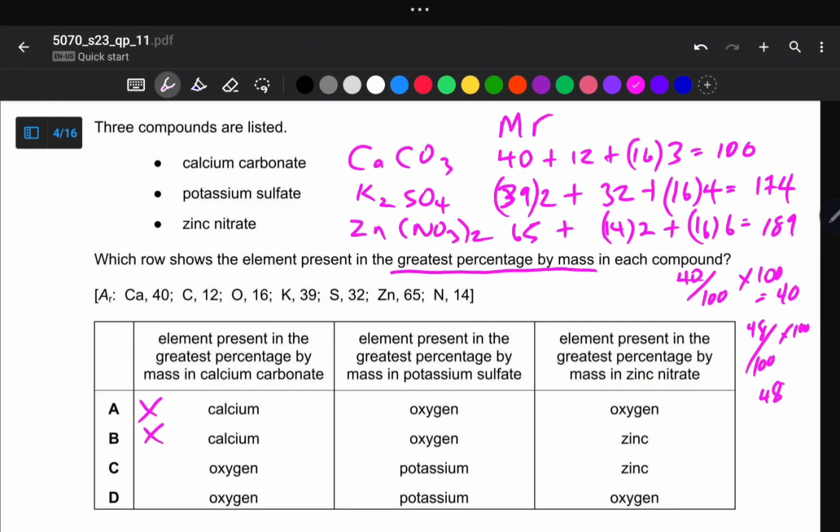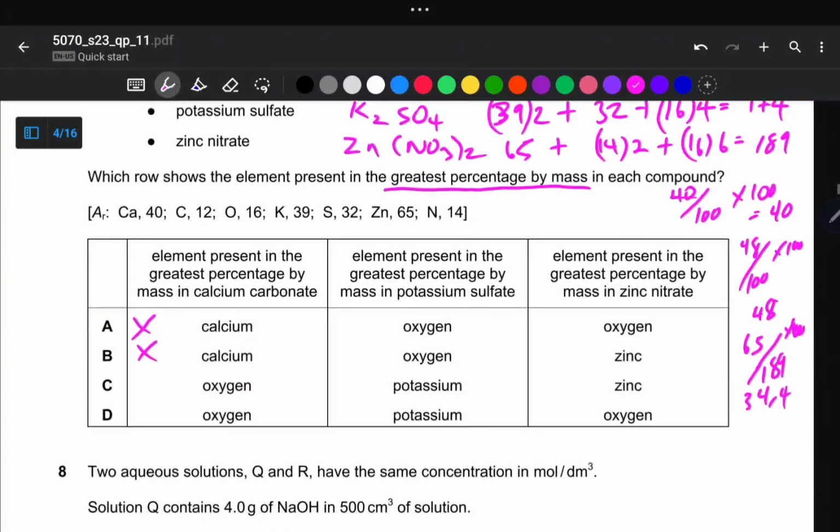So for zinc nitrate, we are being examined to calculate for zinc and oxygen. So for zinc, it's 65 divided by 189 multiplied by 100. So we go straight to our calculator. 65 divided by 189 multiplied by 100. So this one gives us 34.4%. And then we go for oxygen.